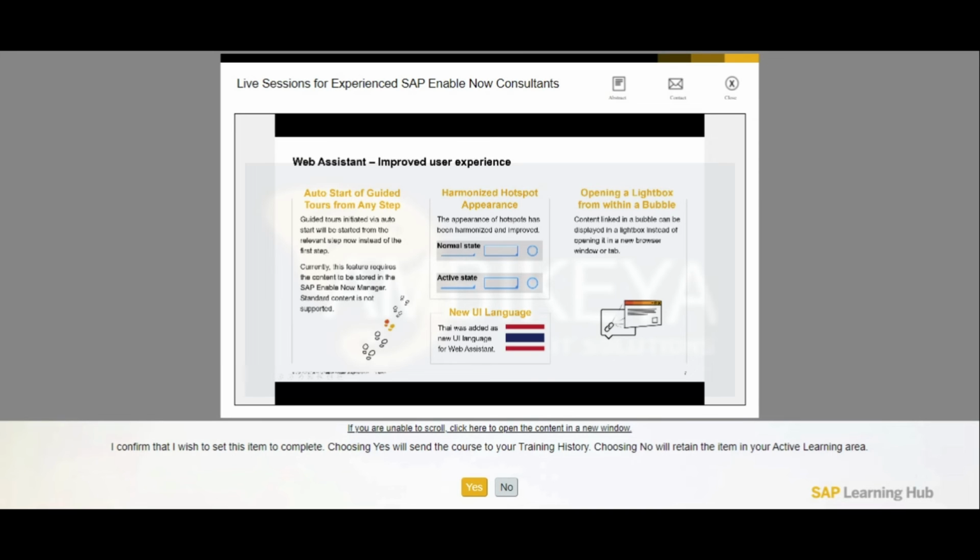In Web Assistant, that means if you trigger a guided tour, including a deep link to a certain screen of a functionality within the target application, the guided tour will start from the first logical step that fits to the context of that particular screen. You cannot choose. So if you pass by the same context potentially more than once, it will use the first occasion. That's important. It's not selectable. It just starts from the first logical step that fits to the context, but you can trigger it. And take care, that's only available for guided tour contents which are stored on Enable Now managers.